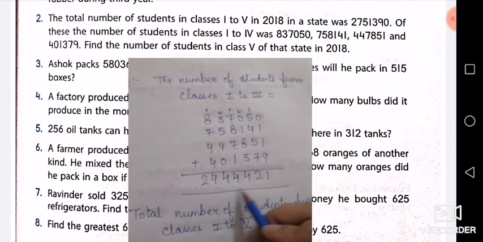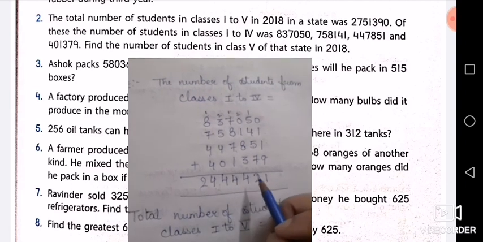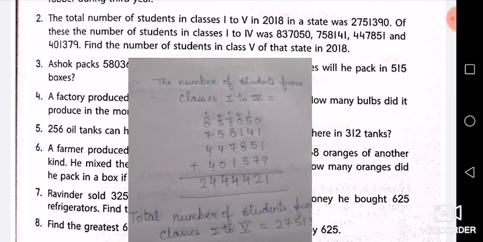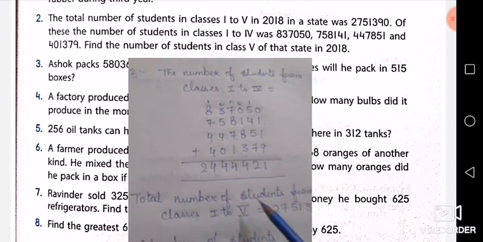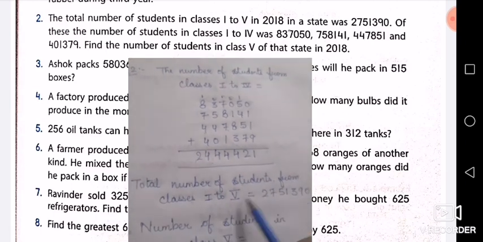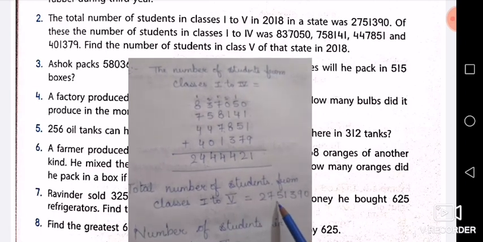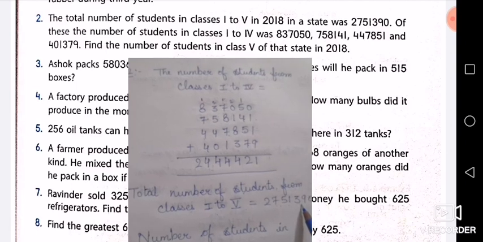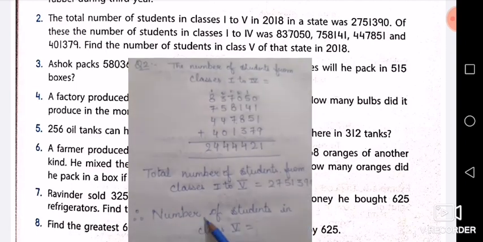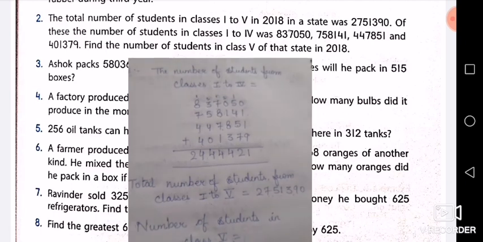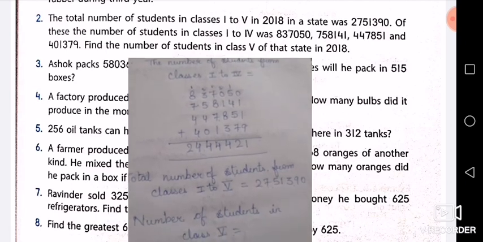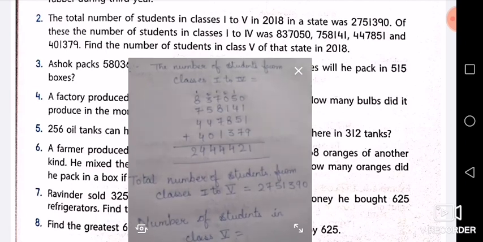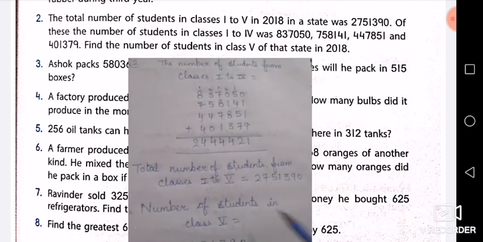So this will be the number of students from classes 1 to 4. Now the total number of students from classes 1 to 5 has been given to you, that is 27,51,390. So therefore the number of students in class 5, that you have to find out.